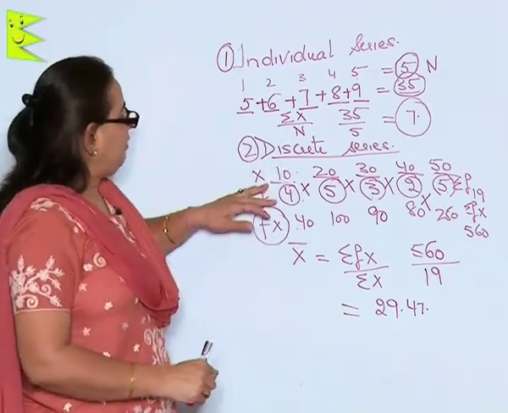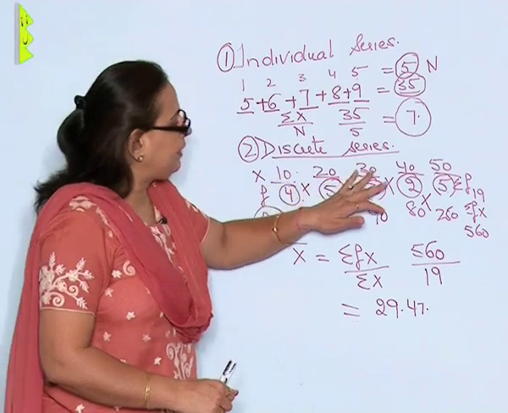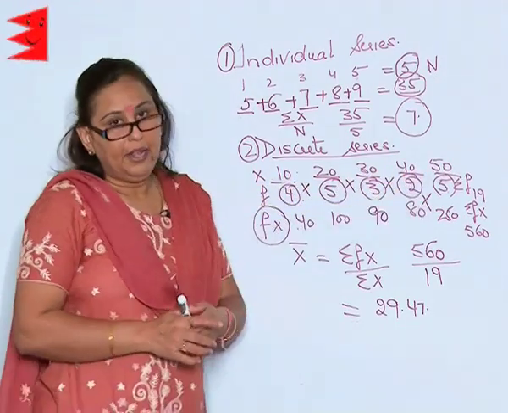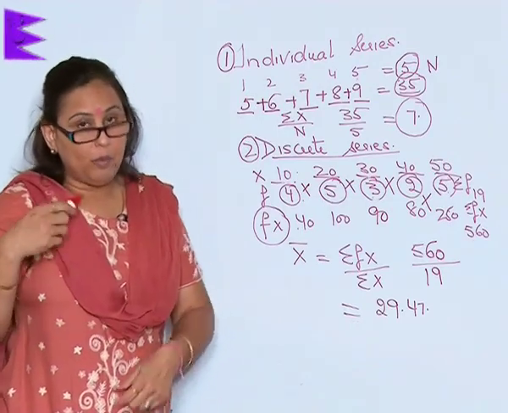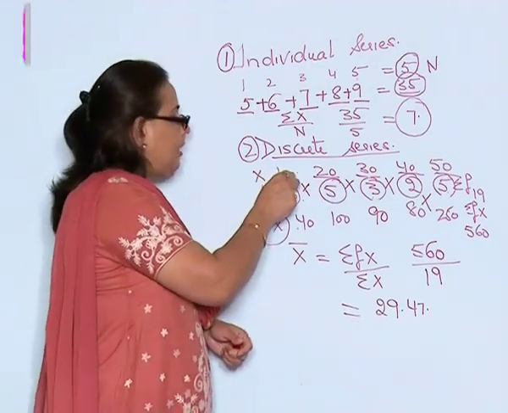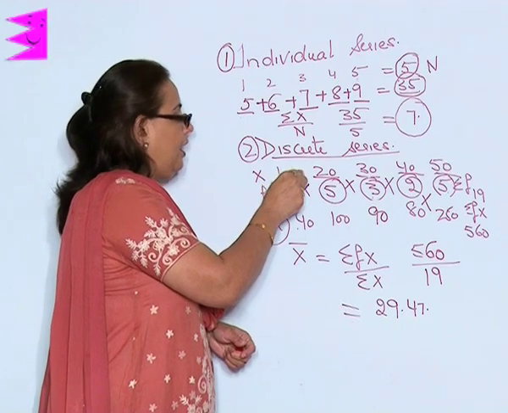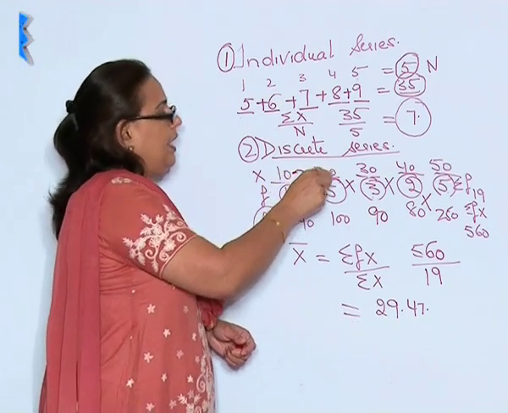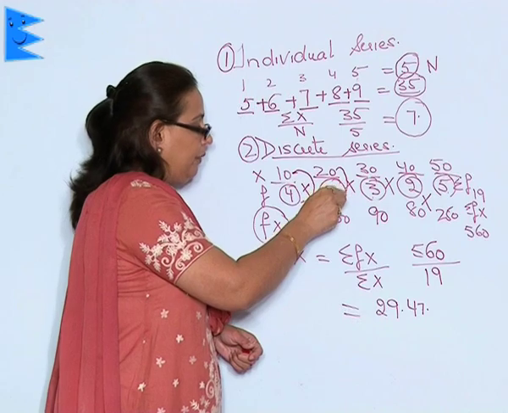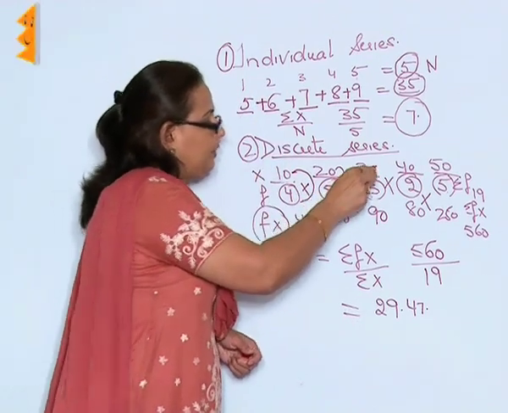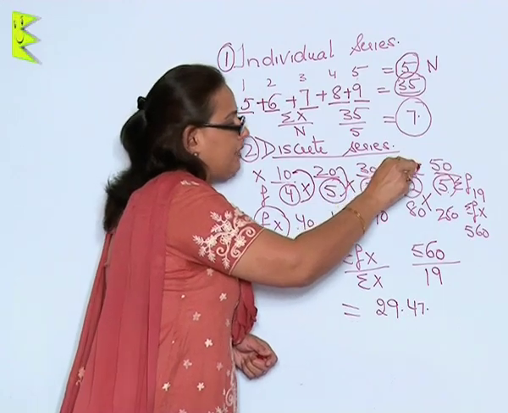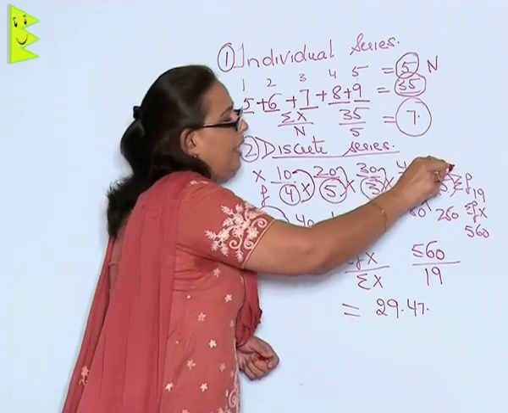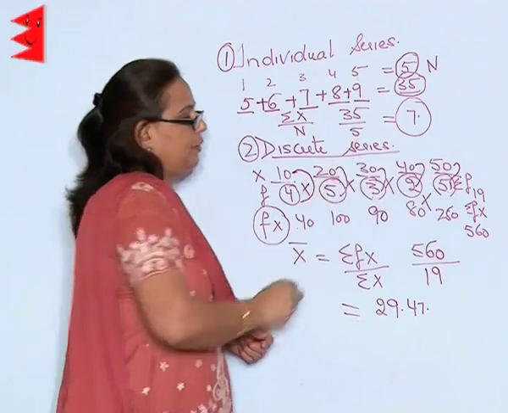Now, for example, if the marks are 10, 20, 30, 40 and 50, the number of students obtaining these marks, as I said, are more than 1. The marks 10 are obtained by 4 students and 20 marks are gained by 5 students, 30 marks are gained by 3 students, 40 marks are gained by 2 students and 50 marks by 5 students.